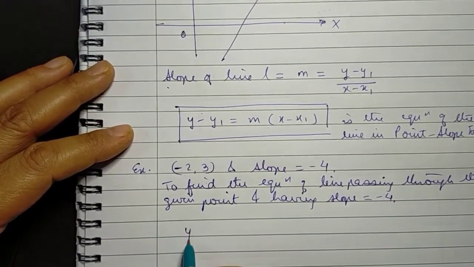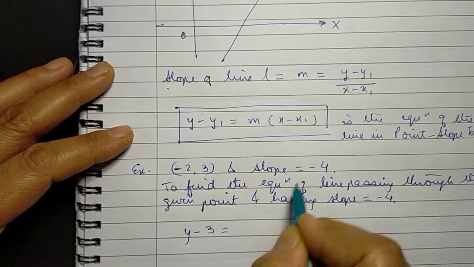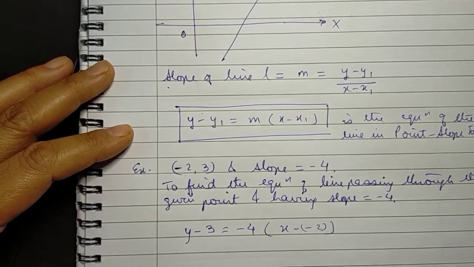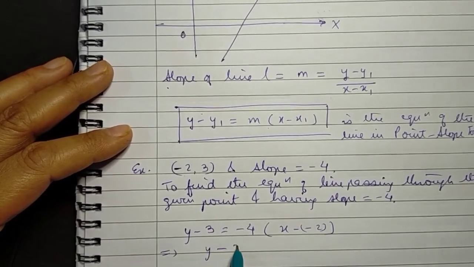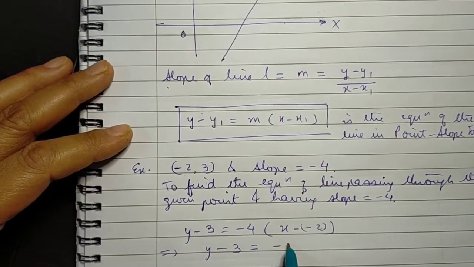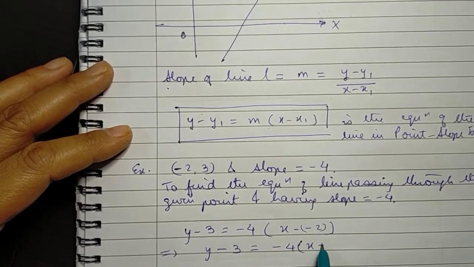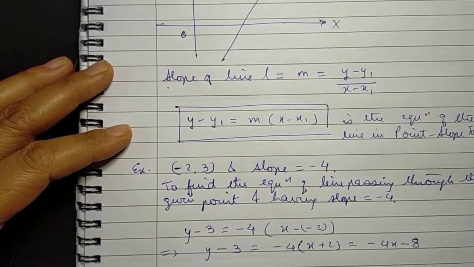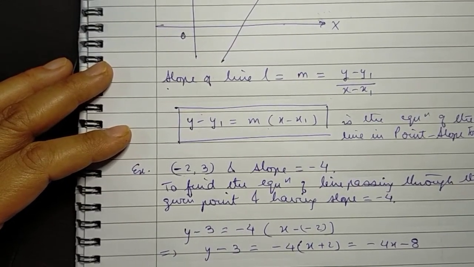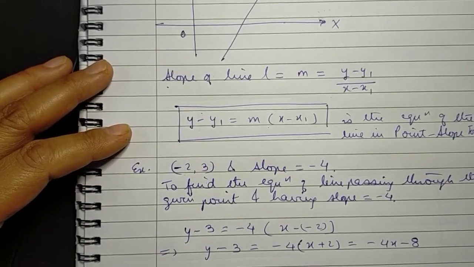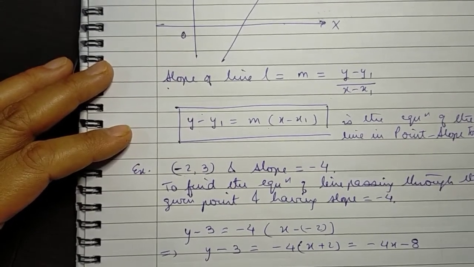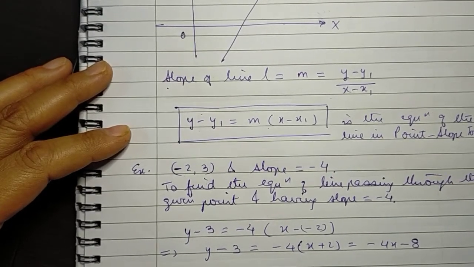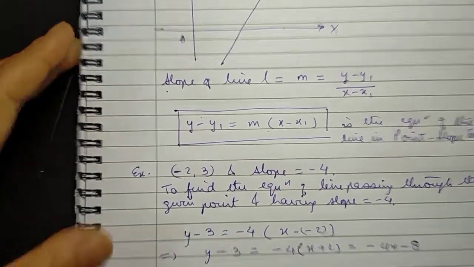So what do we get? y minus y1, which is 3, is equal to slope, which is -4, into (x minus -2), and this gives us, on solving, y minus 3 is equal to -4 times (x plus 2), which is -4x minus 8. Rearranging, we get 4x plus y equal to -5, or we can even write it as 4x plus y plus 5 equal to 0, is the required equation.